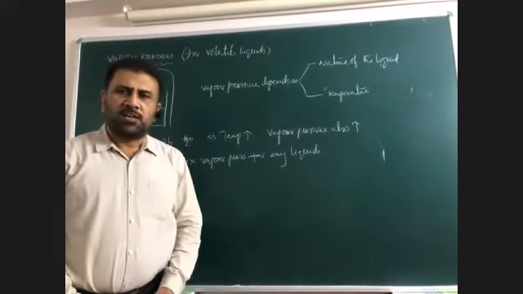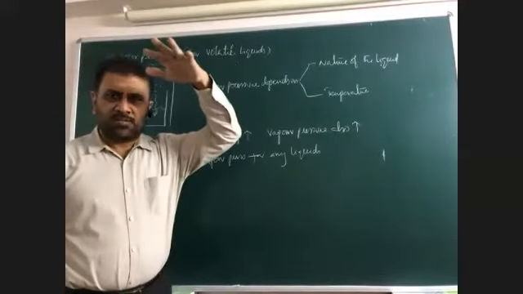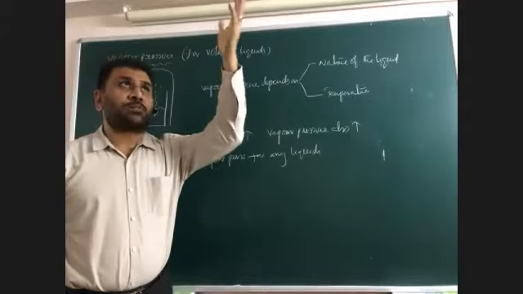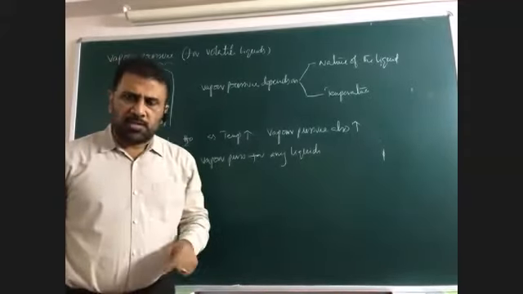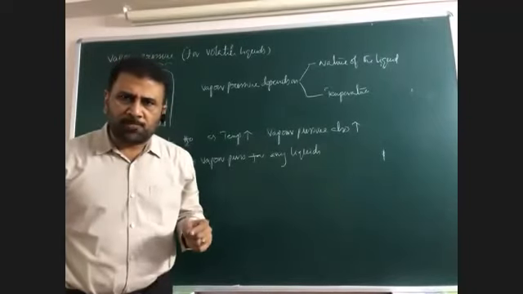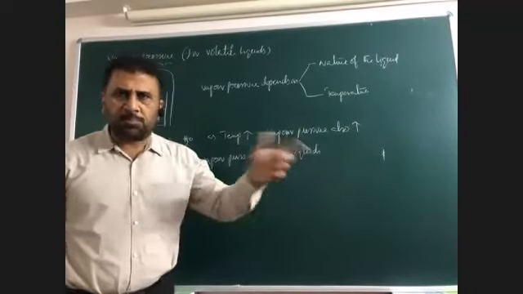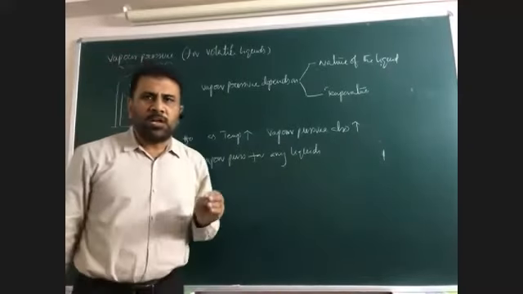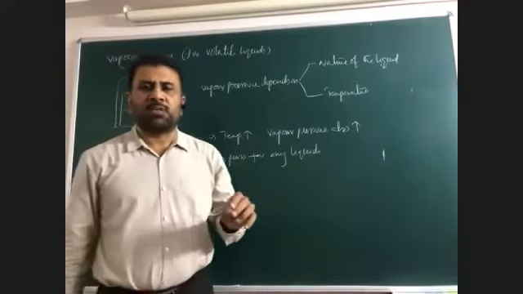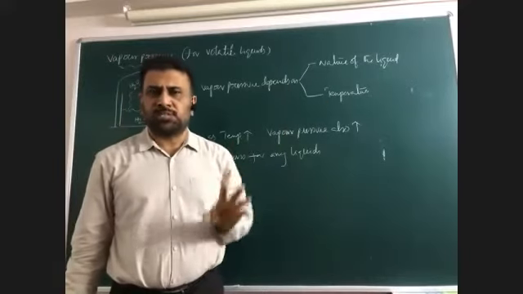For any liquid, what is the atmosphere pressure? 1. Boiling point means the temperature applied to the liquid to overcome this pressure. So for any liquid, at boiling point, what is the vapor pressure? It should be equal to atmosphere pressure. So this is the basic definition of boiling point. Boiling point means the vapor pressure of the liquid should be equal to atmosphere pressure.